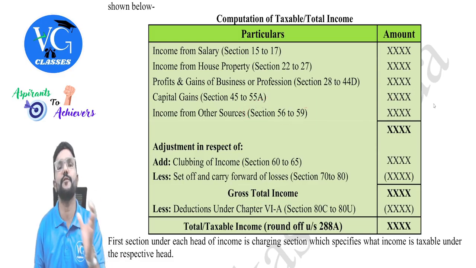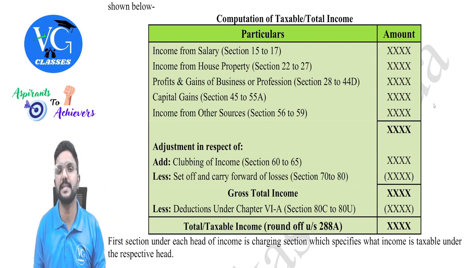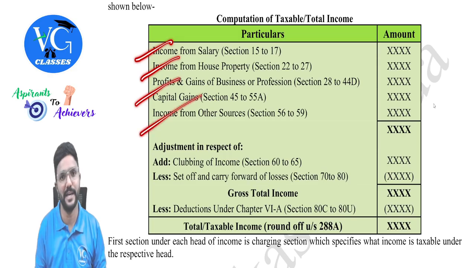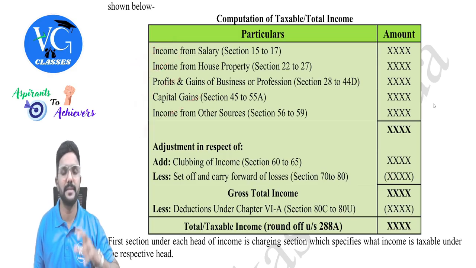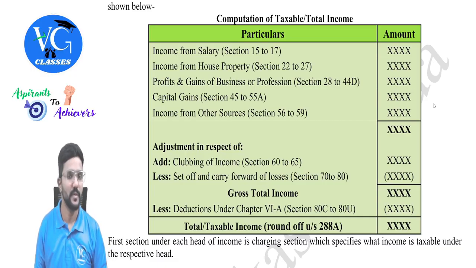sections 56 to 59. And once we compute the income under each of these heads, if the assessee is eligible for any exemption, he will claim the exemption under the respective head only, guys. The exemptions are covered in section 10, various clauses, depending upon what source of income the assessee has. And exemptions, I would be covering under the respective head, under the respective topic itself, guys.